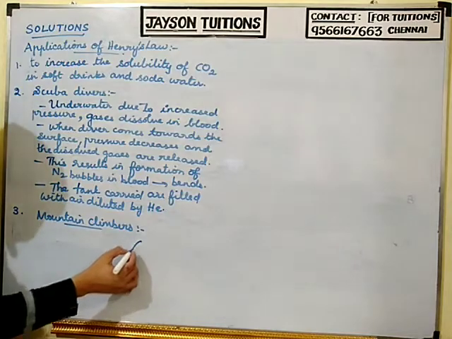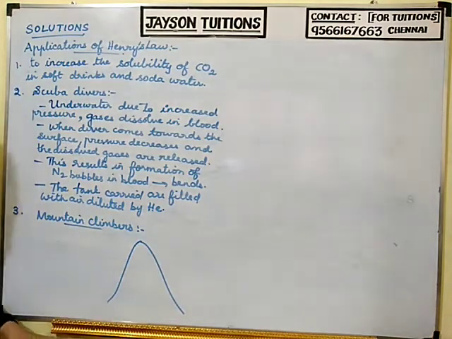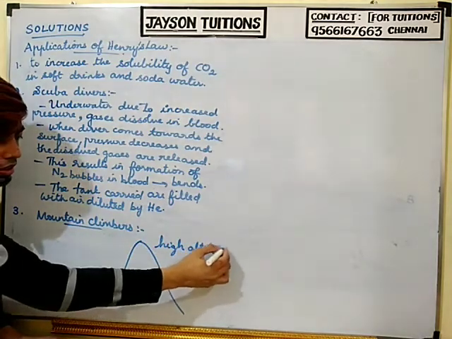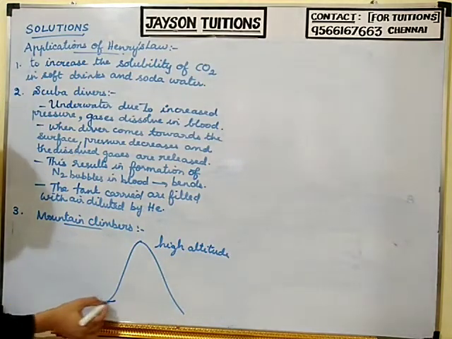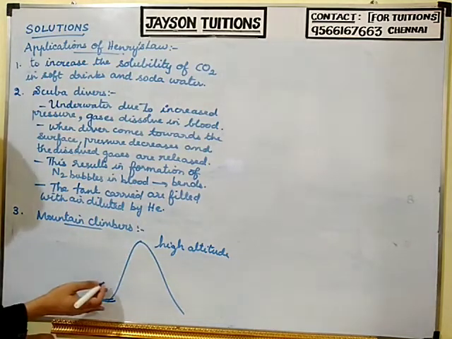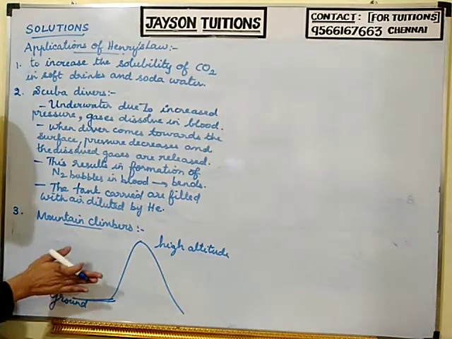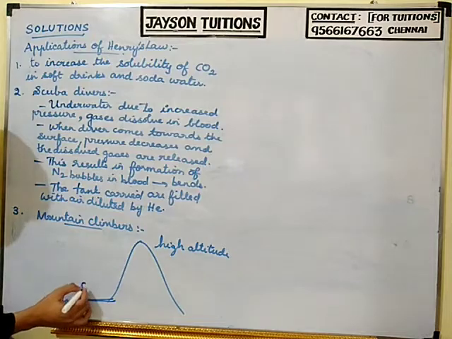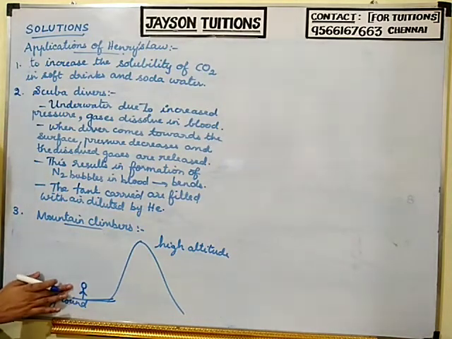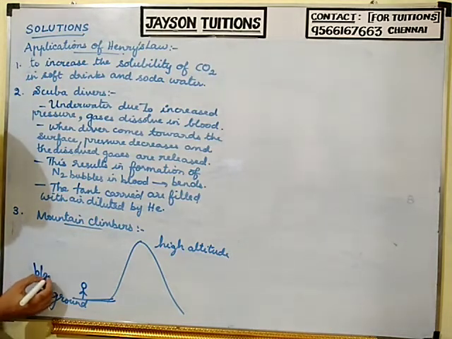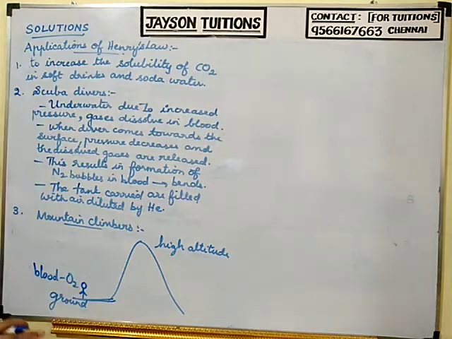Now, if you take a mountain, so this is high altitude. High altitude means the upper surface of the mountain. So this is my ground level, and this is my higher altitude. At ground level, what will happen? The atmospheric pressure will be normal. If a person is there, his blood pressure will be normal. So what will be present in his blood? Oxygen gas will be present at normal pressure when he is at ground level.